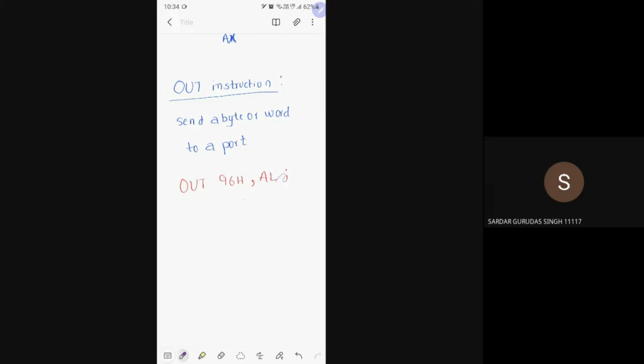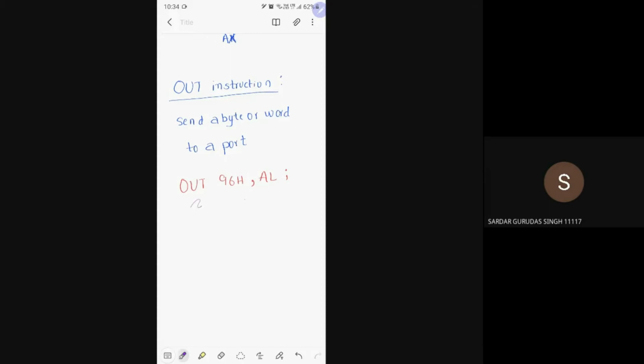Why? Because I am declaring lower byte register only here. So it will send a byte from this AL register on to this port address.